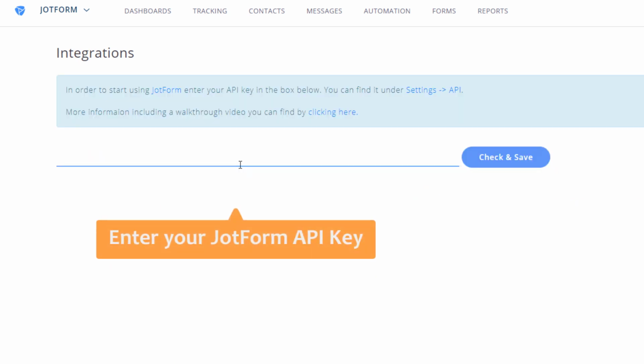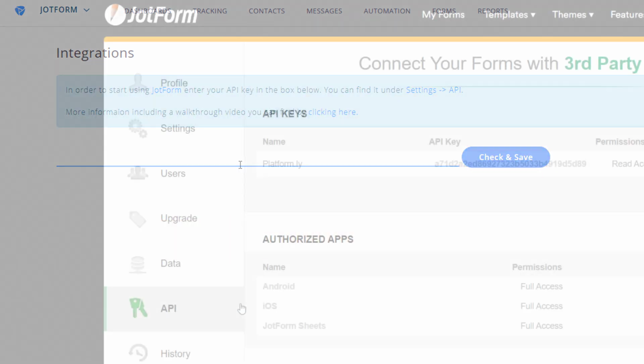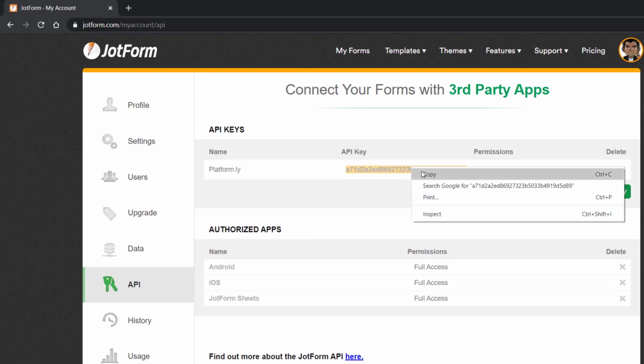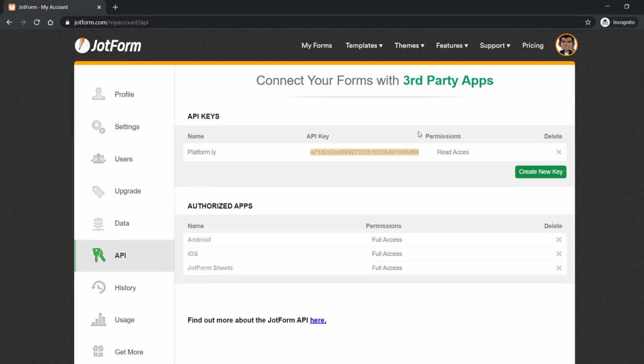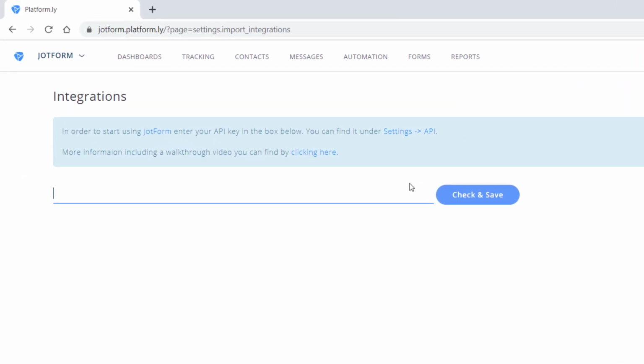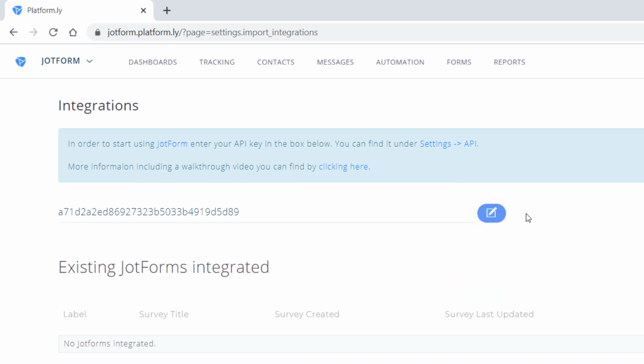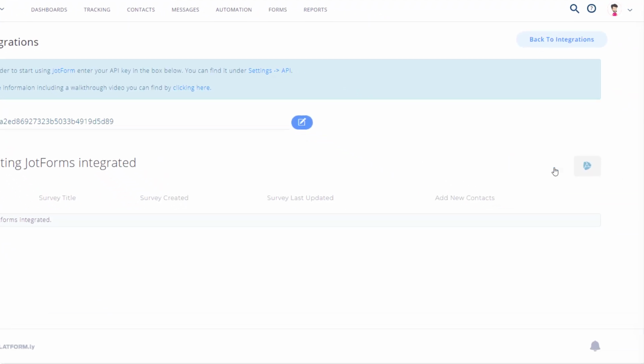You'll need to enter your Jotform API key. In your Jotform account's API settings, you'll find your Platformly API key, which you can copy and paste into your Platformly account. Paste the code, click Check and Save, then click the Connect a New Form button.